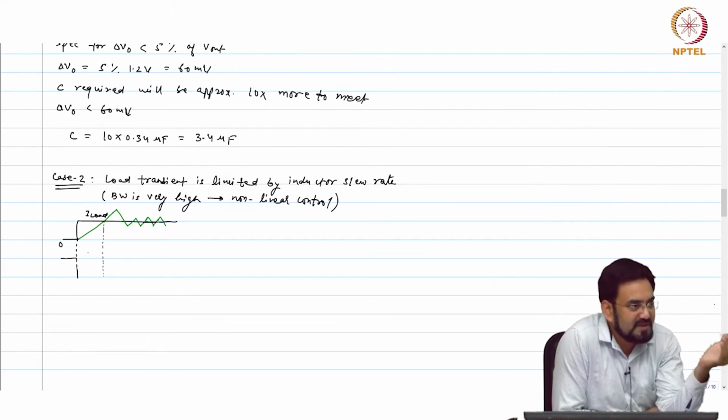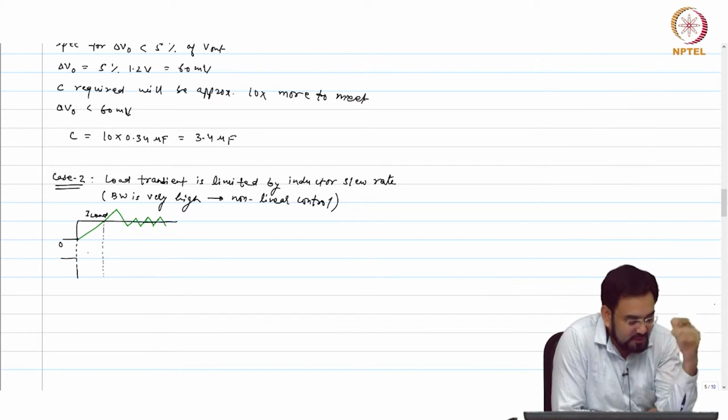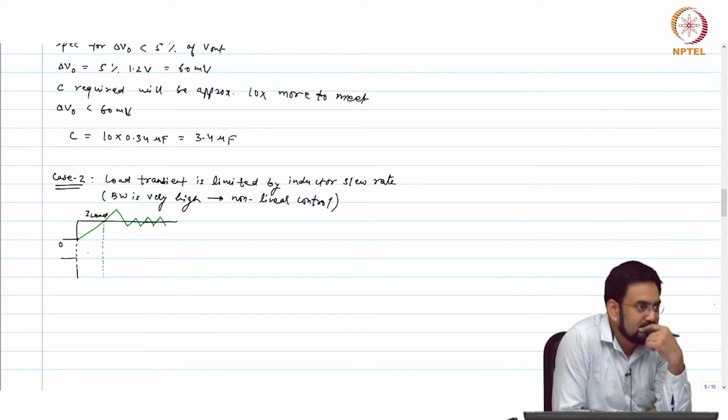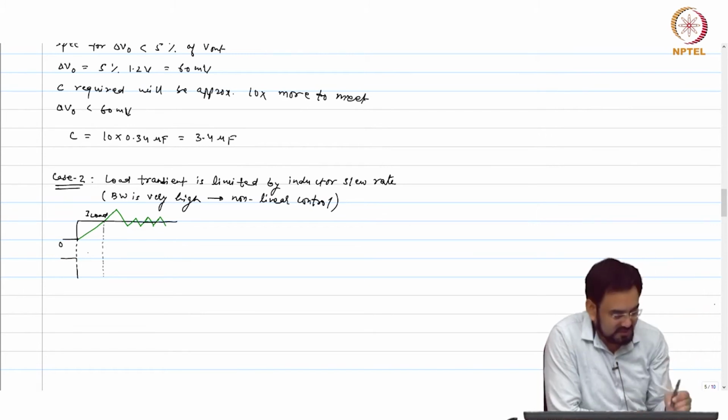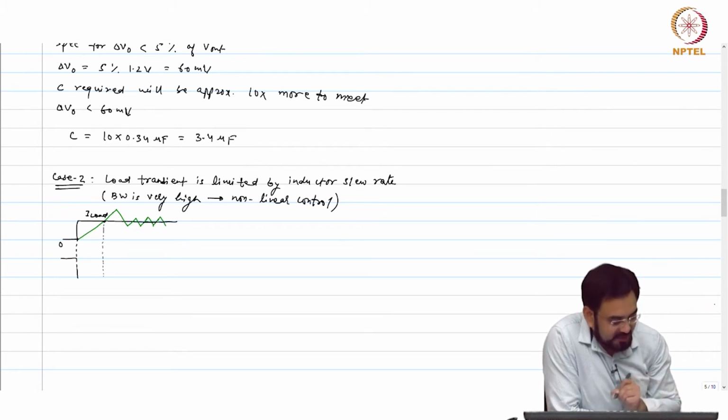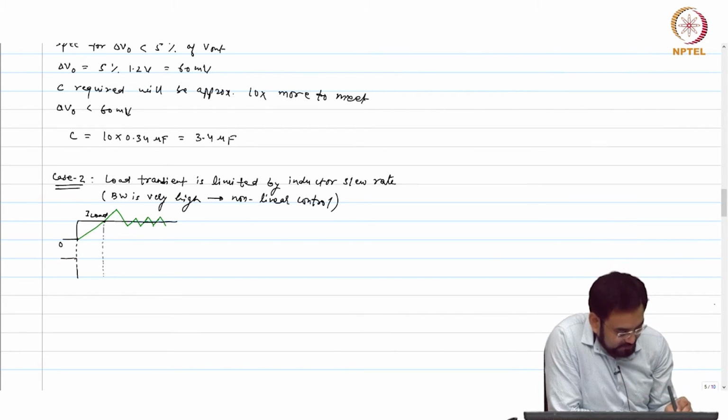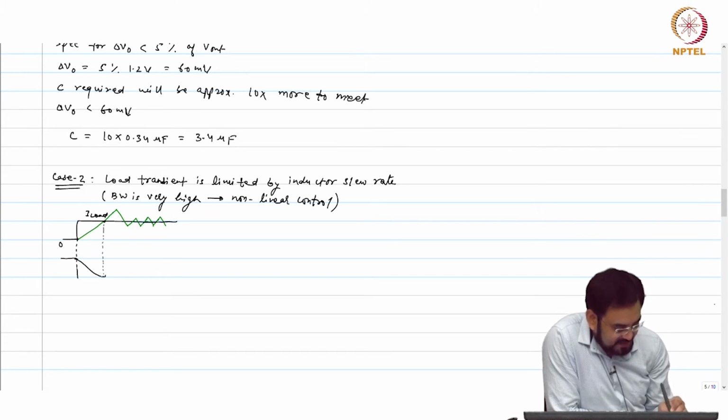So your output will start discharging, until the crossover point. It will keep discharging, and then from here it will start recovering again and then settle.